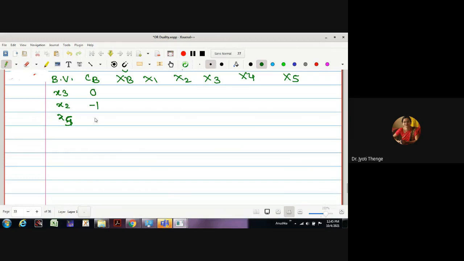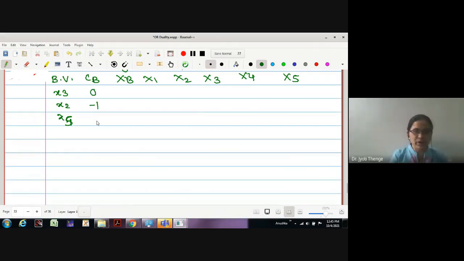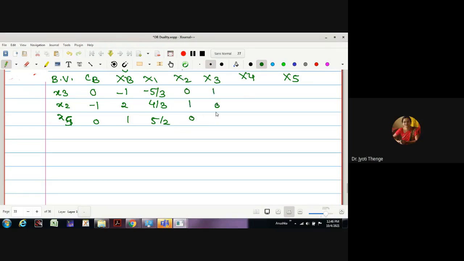The costs of the basic variables are 0, -1, 0, and the XB entries become -1, 1 and so on. Please do the calculations. -5 by 3, 4 by 3 and 5 by 3. X2 is 0, 1, 0. Here it is 1, 0, 0. For X4, this is -1 by 3, -1 by 3 and -2 by 3, and the last entry is 0, 0, 1. At this stage, if I calculate the Z star value, this becomes -2.